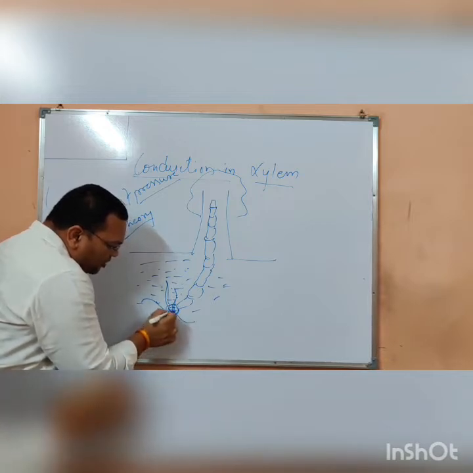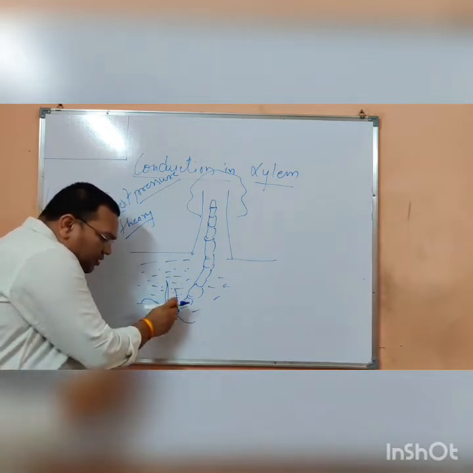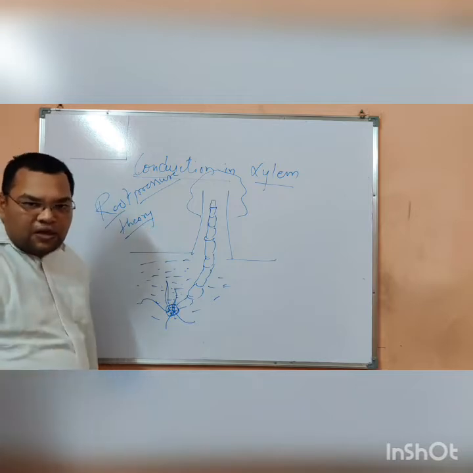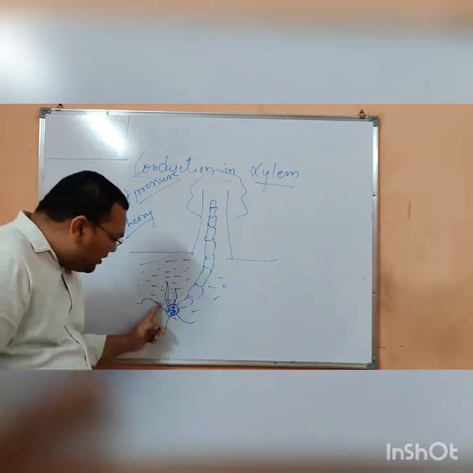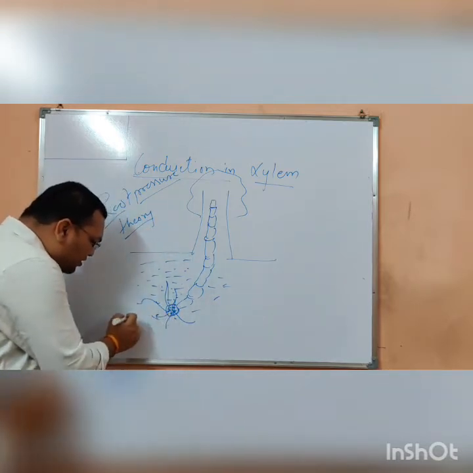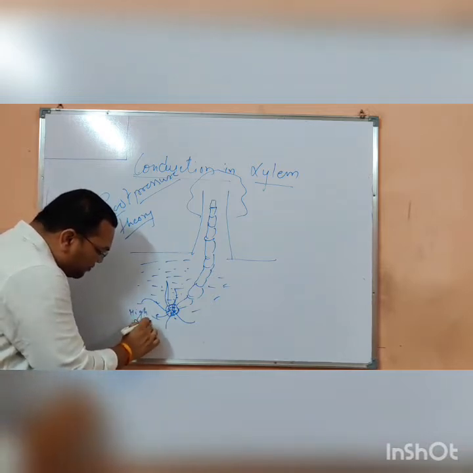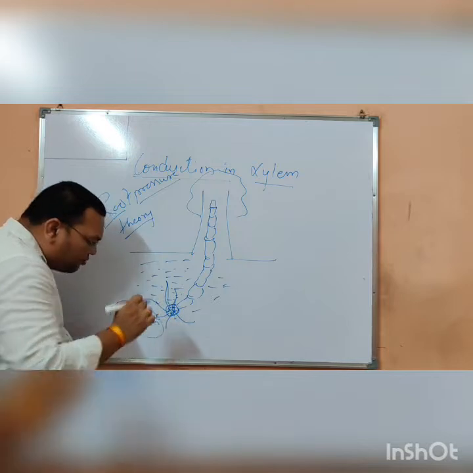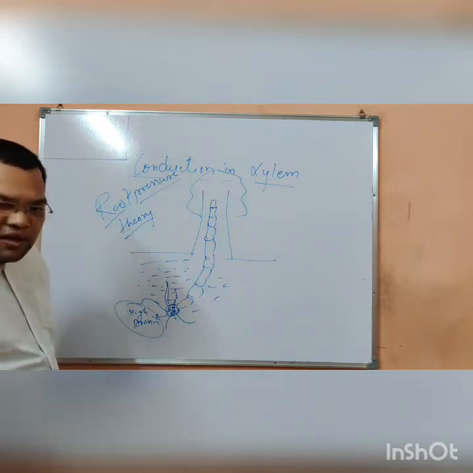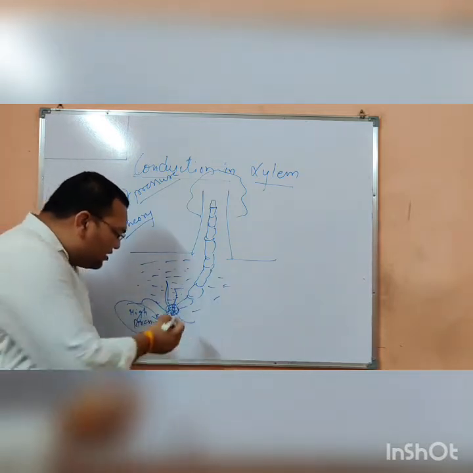The movement of water is from outside to inside in these cells. So in these cells, a high pressure is created, and in the adjacent cell, there is a low pressure.